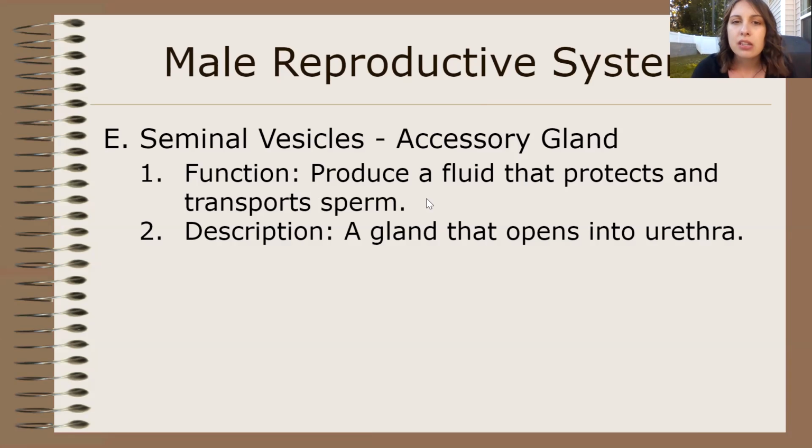In the male system, one of those glands is the seminal vesicles. The seminal vesicles produce a fluid that helps to protect and transport the sperm. It's like putting on a coat when you're cold. That coat keeps you warm, keeps you from getting cold, keeps you from getting sick. The seminal vesicles produce a fluid that coats the sperm to make sure they're protected so that they can get out of the male reproductive system and hopefully get to a female egg to produce a baby.